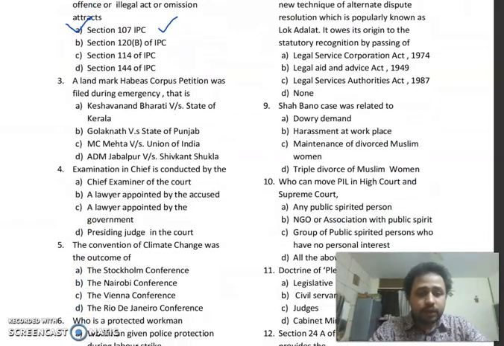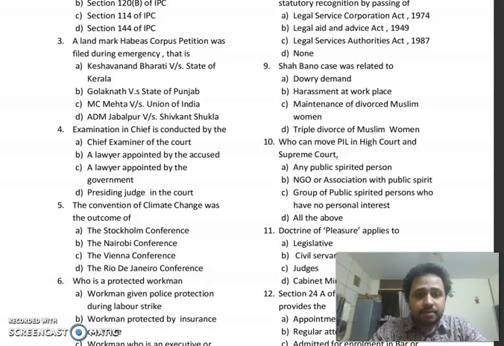So MCQ number third: a landmark case in which a habeas corpus petition was filed during emergency, that is option A, Keshavananda Bharati versus State of Kerala, option B, Golaknath versus State of Punjab, option C, MC Mehta versus Union of India, or option D, ADM Jabalpur versus Shivkant Shukla.